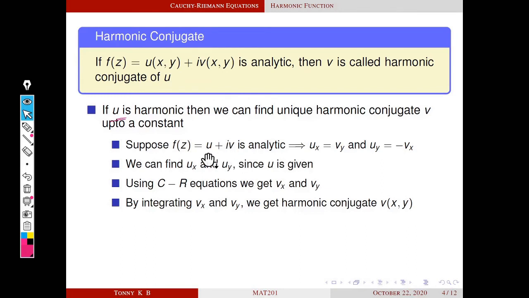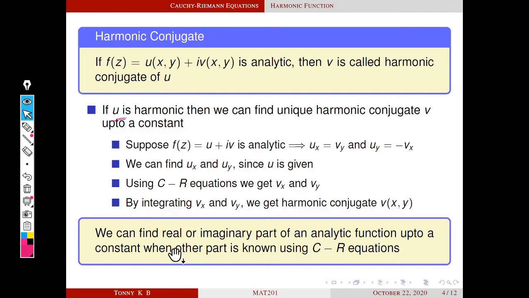Similarly, we can find u if v is given. That means we can find real part of an analytic function if imaginary part is given. So combining these two, we can find real or imaginary part of an analytic function up to a constant when the other part is known, using CR equations.